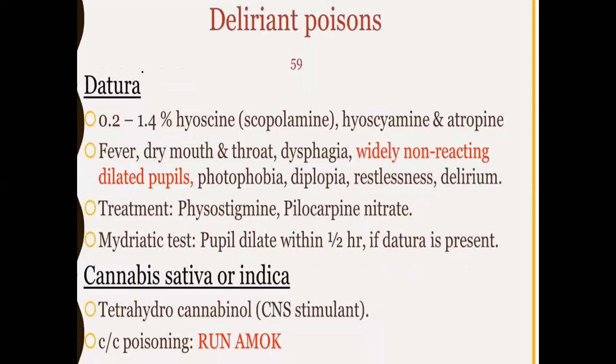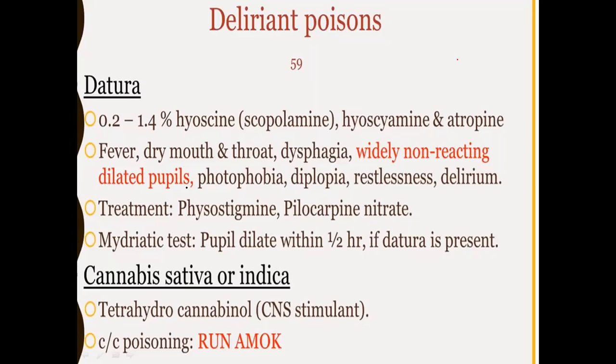Okay, now let's see about datura. The poison content is hyoscine, 0.2 to 1.5, and hyoscyamine and atropine. The common symptoms of datura poison are fever, dry mouth, throat, dysphagia, widely non-reacting dilated pupils. So it is important: widely non-reacting dilated pupils are seen in datura poison. Photophobia, diplopia, restlessness, and delirium. These are the symptoms of datura poison.